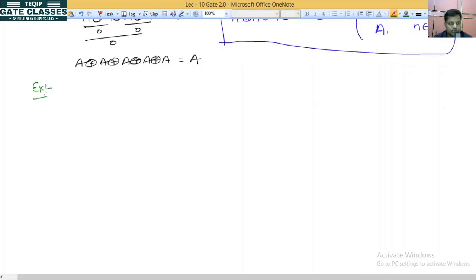Now I have one question. Let us try it. XOR gates are connected in this fashion.